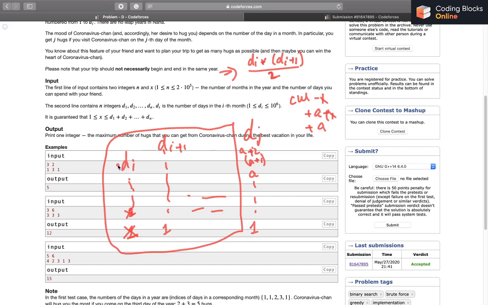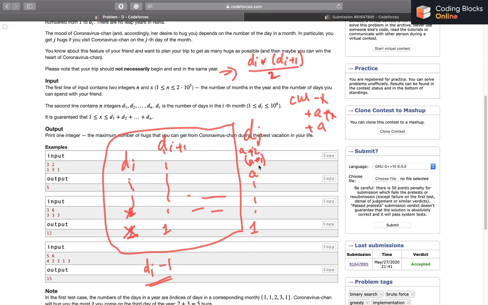But in this possible case, I am worried about starting on the ith month only. So the first worst case scenario is that I reach from 1 to di while deleting the days. So in that case, I would have deleted di minus 1 days.